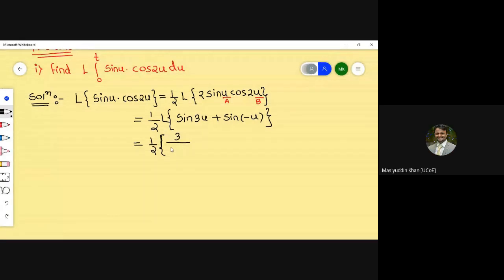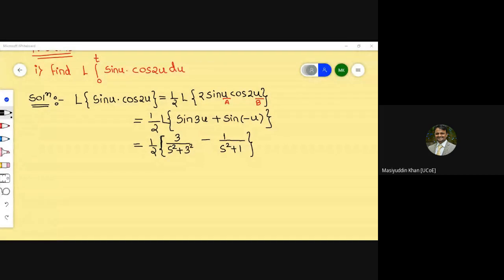Okay, 3 upon s square plus 3 square, or 9 we can write, and this is minus as it is, because if you remember sine of minus theta is minus sine theta. So minus as it is, we can write 1 by s square plus 1 square or 1 as it is. So this is the Laplace transform of sine u cos 2u we are getting here.